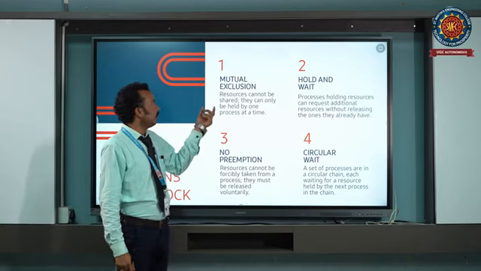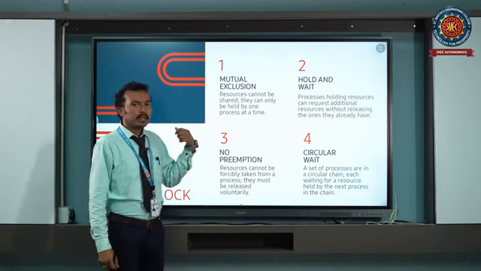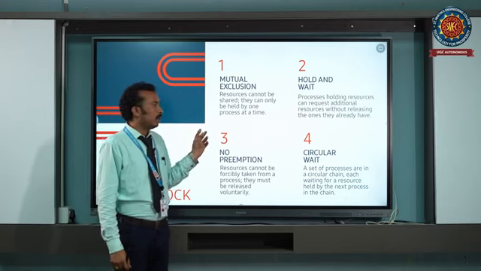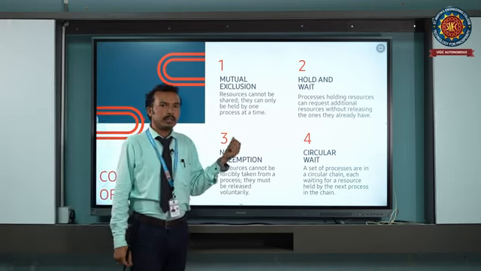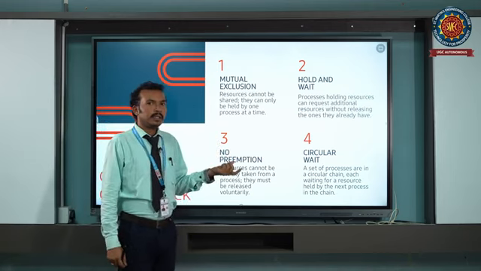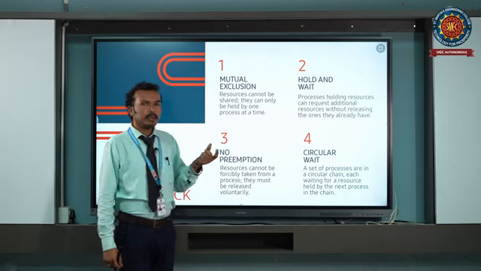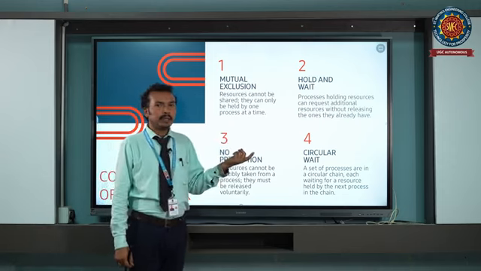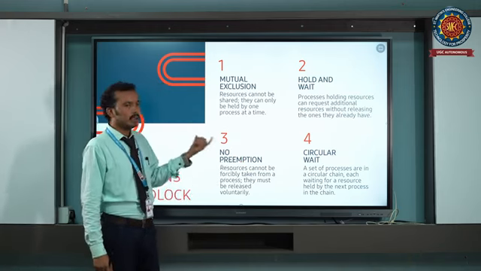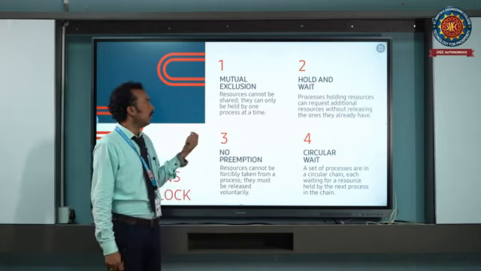While one process is using that one resource, the printer, no other processes are using it. At that time, only one process completes its execution. So when one process completes the printing part, only then is it allocated to another process.